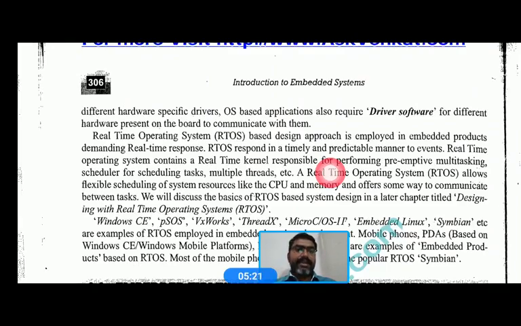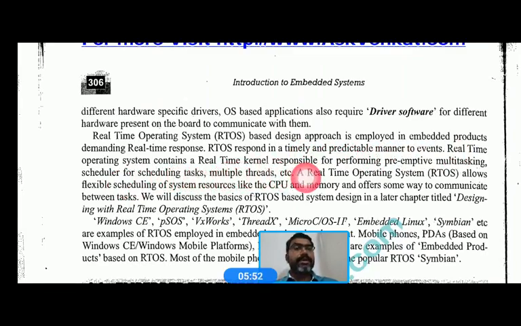Examples are the airbag control embedded system in a car, or the embedded systems used in aviation, in a plane. There we use a real-time operating system, that is RTOS.